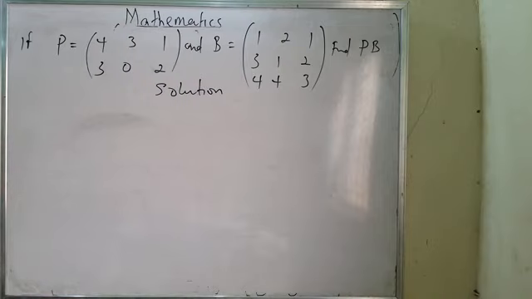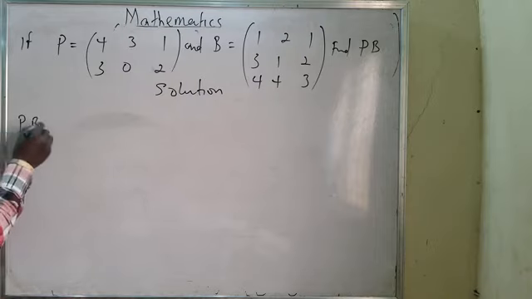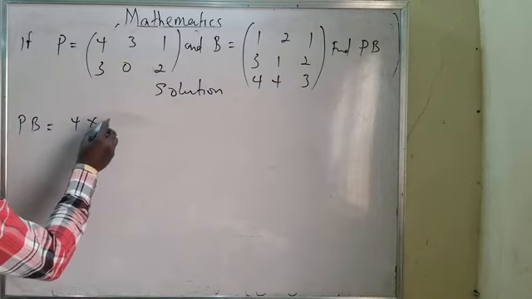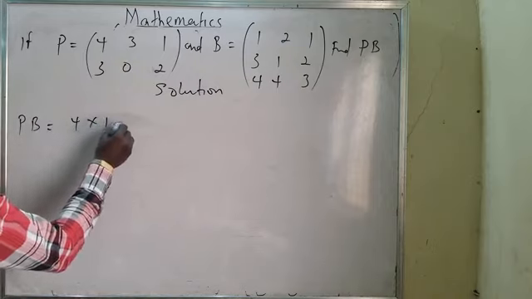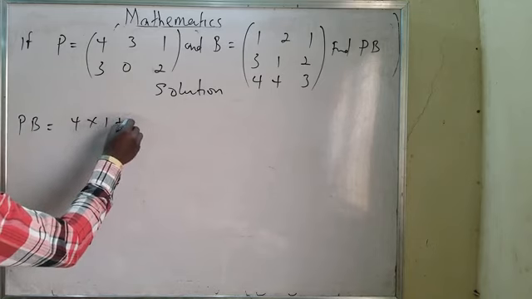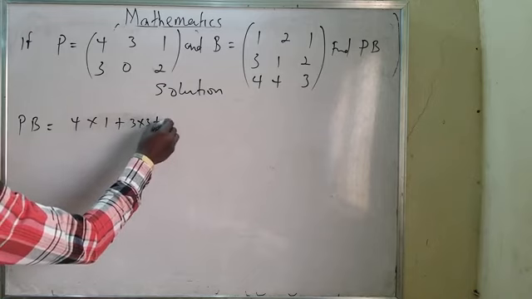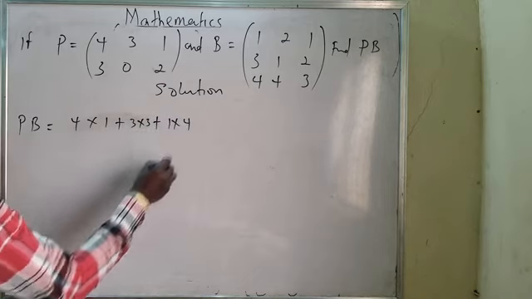Now, if I'm having something like this, what I need to do is that I'll be talking about P and B will be equals to, this time around, 4 multiplied by 1 plus 3 multiplied by 3 plus 1 multiplied by 4.